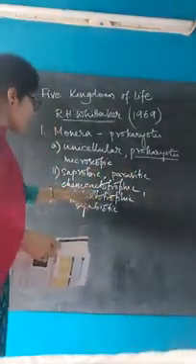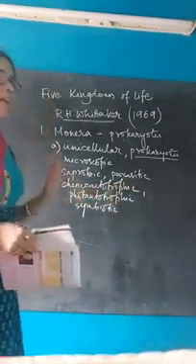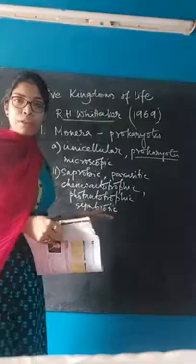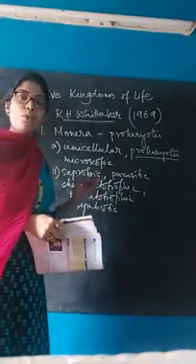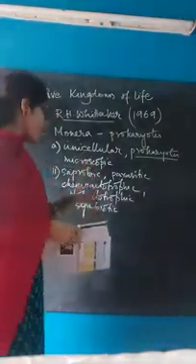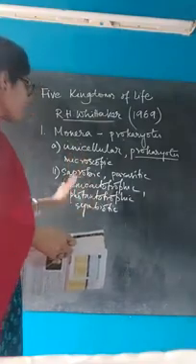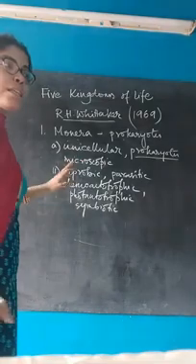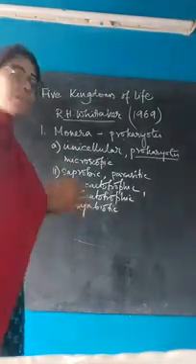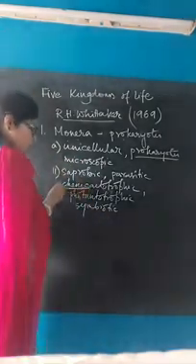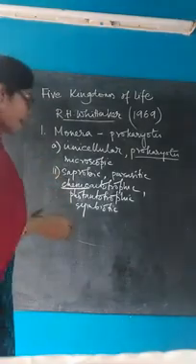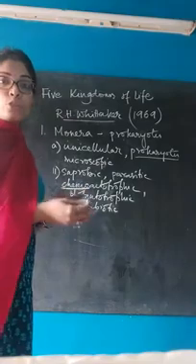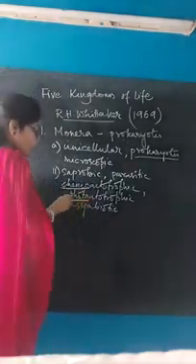Chemoautotrophic means, firstly, autotrophic means they can produce their own food. Plants are autotrophic organisms because they can produce their own food with the help of photosynthesis. But there are two types of autotrophic, chemoautotrophic and photoautotrophic. Chemoautotrophic means food is synthesized by the organisms themselves with the help of some chemicals. And when food is synthesized with the help of light, as in photosynthesis, then it becomes photoautotrophic.